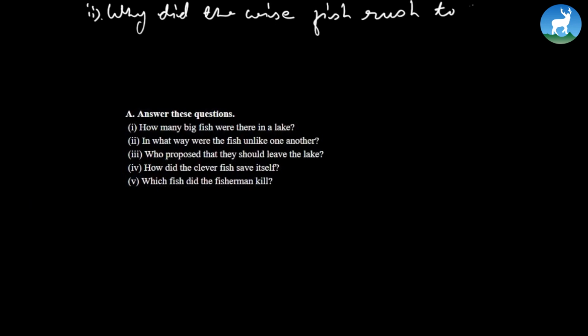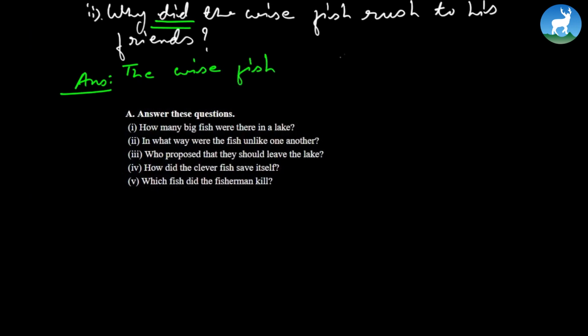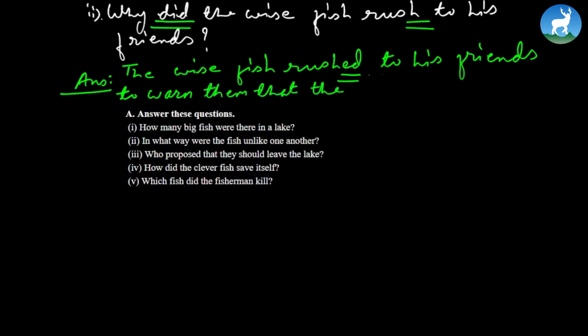So I start with number 2. Why did the wise fish rush to his friends? Why do you think the wise fish rushed to his friends? We always take care of the tense when we answer it. Here, simple past did, meaning the verb that follows will be changed. So the wise fish rushed. See, we took rush to simple past, rushed, by adding ed. The wise fish rushed to his friends to warn them that the lake isn't safe and they should move to another lake.